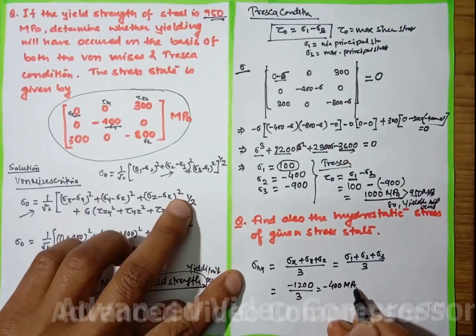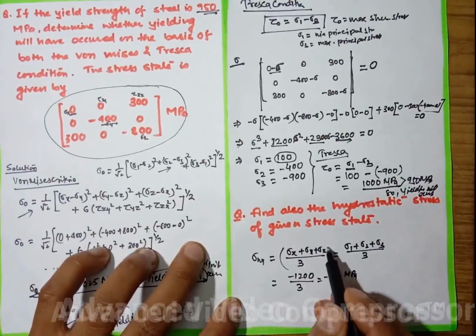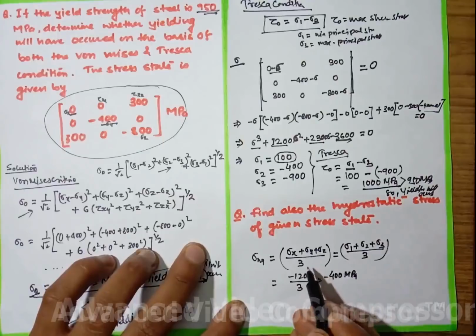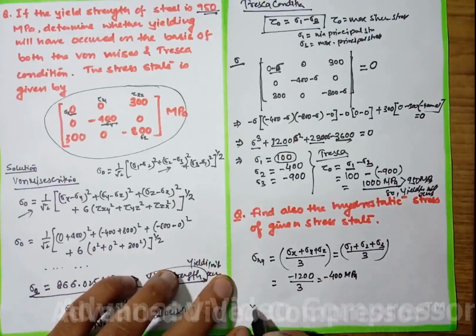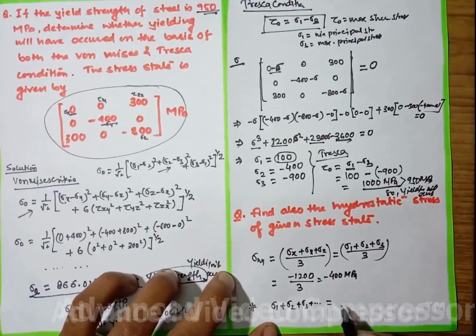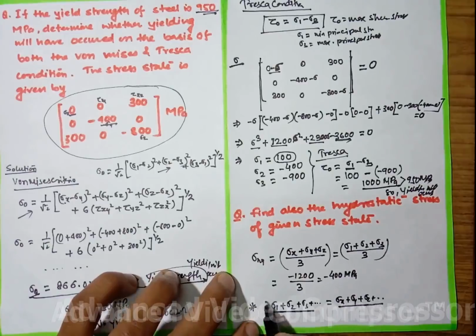Okay, so you just need to take the average of the principal stresses or the normal stresses. And one more theory you need to remember is that sigma 1 plus sigma 2 plus sigma 3 plus so on is equal to sigma x plus sigma y plus sigma z plus so on. Like the sum of the principal stresses is equal to the sum of the normal stresses. This is always true.